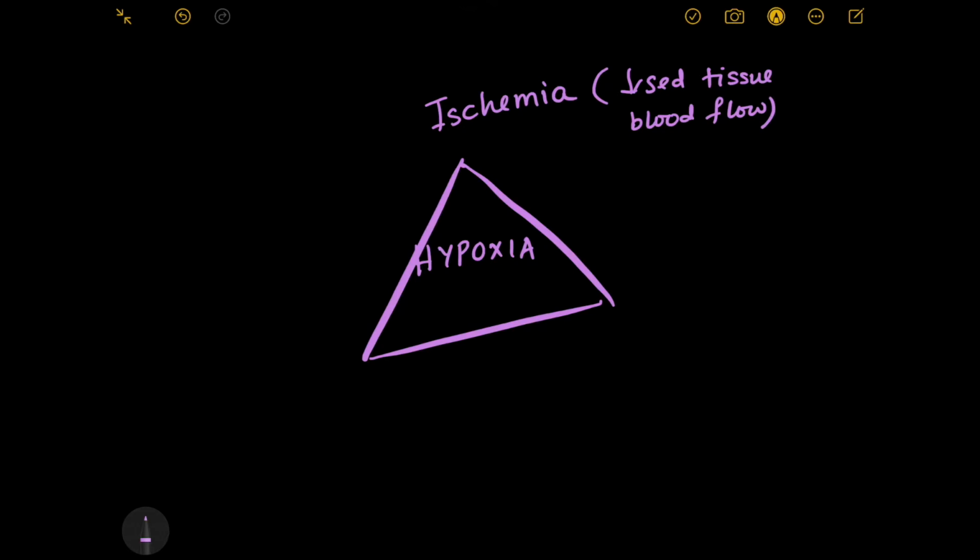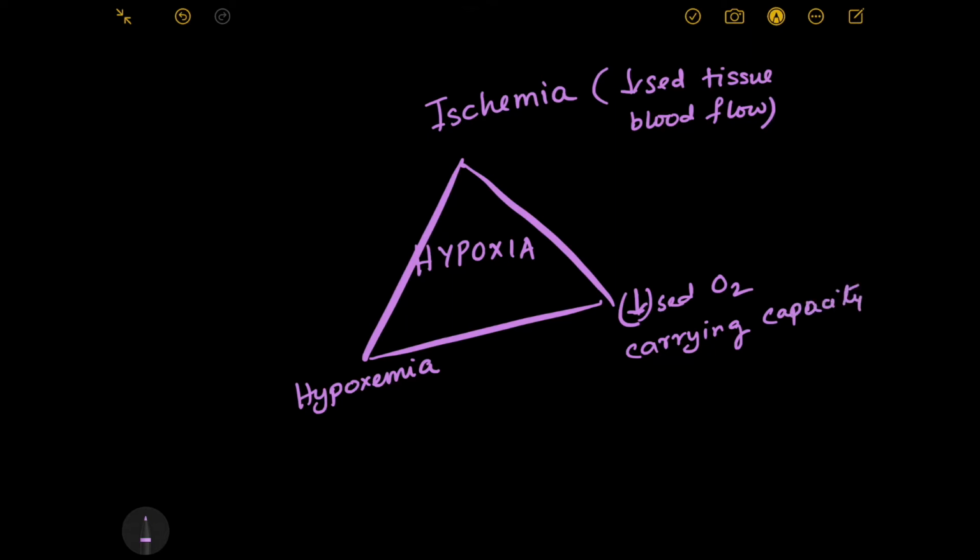It can be hypoxemia, that is decreased oxygen in blood, or it can be decreased oxygen carrying capacity, decreased O2 carrying capacity. Don't worry, I believe that these terms may seem confusing to you, but I will be clarifying these terms in a while. So this is decreased oxygen carrying capacity, right? So these are the three causes of hypoxia.